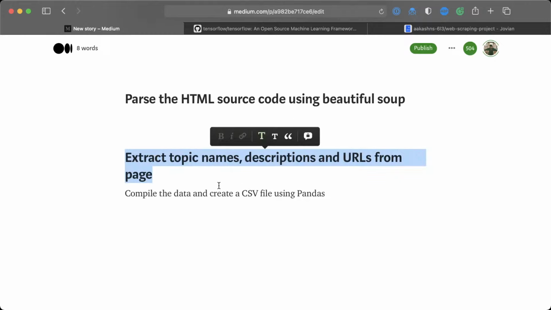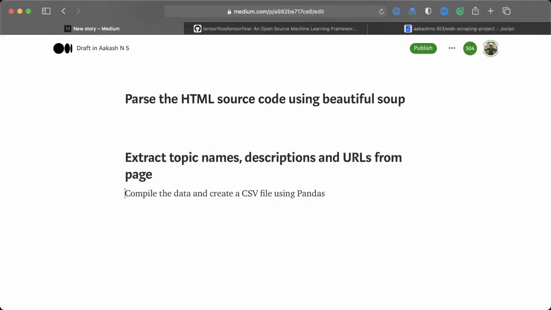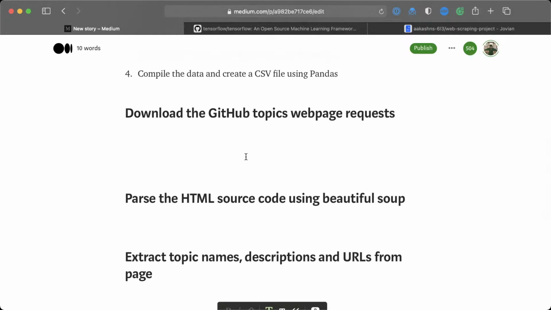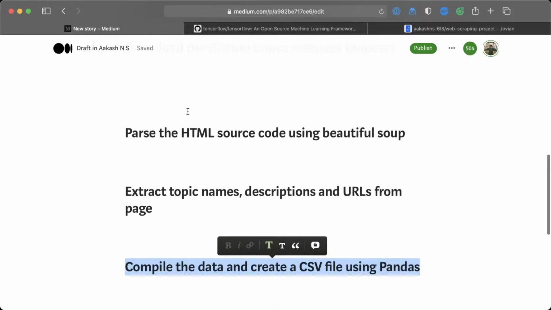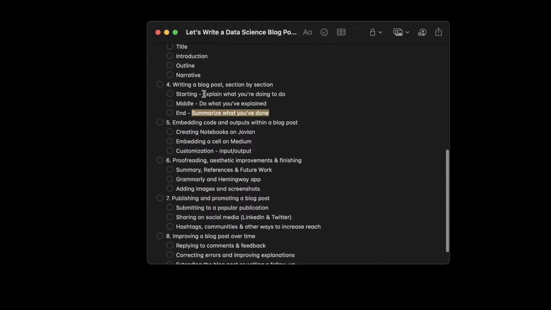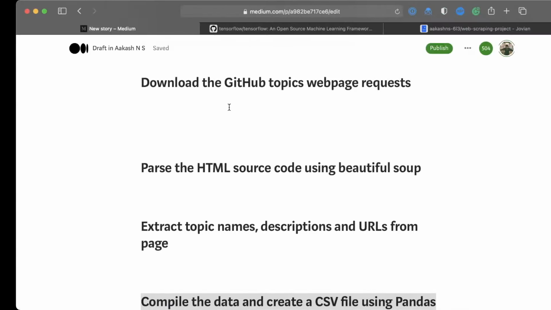Let's make that big, and let's make that big as well. All right. So now we are closer to having a completed blog post. We now have sections for a blog post. Now remember, for each section, we want to do a starting, middle, and end.